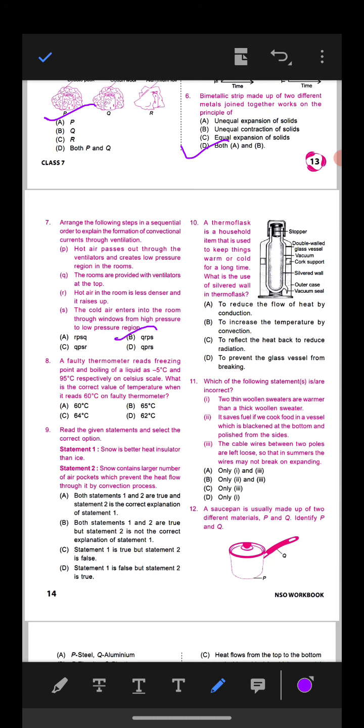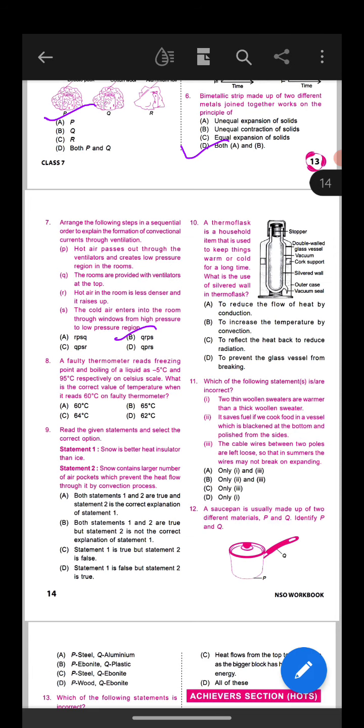The first is Q, the rooms are provided with ventilators at the top, then hot air in the room is less dense and it rises up. Next, hot air passes out through the ventilators and creates a low pressure region in the rooms, and the last one is the cold air enters into the room through windows from high pressure to low pressure region.